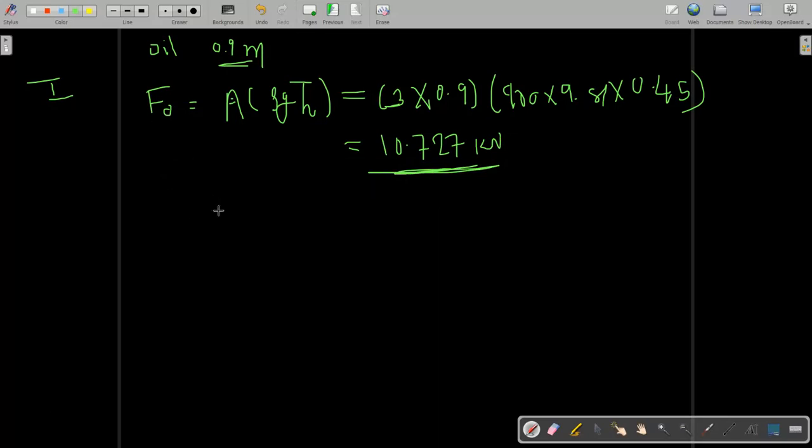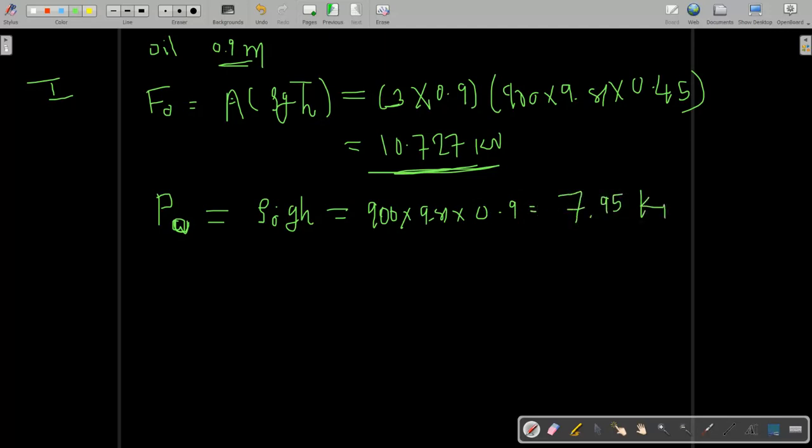Okay, now as the height increases, at the depth of the water, the pressure exerted by the oil on the water will also increase. So pressure on water due to oil, PO, that is rho of oil, g into height: 900 into 9.81 multiplied by H, which is 0.9. When you solve this, it is 7.95 kilopascal.